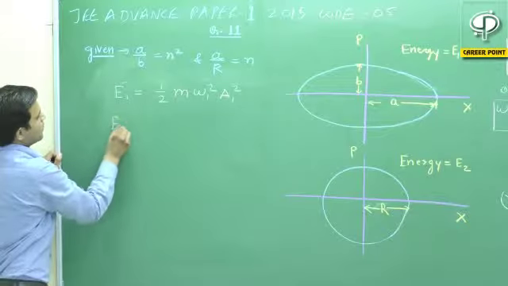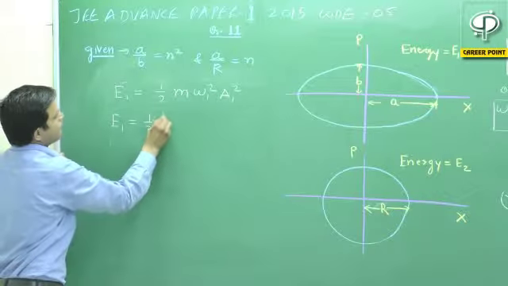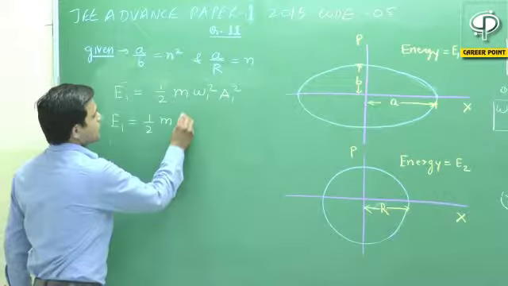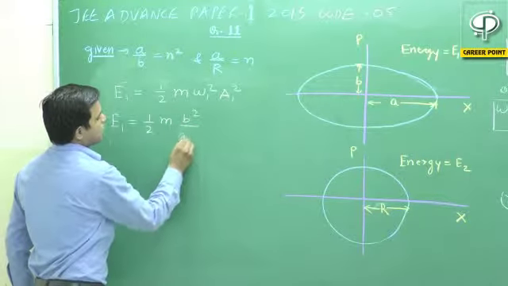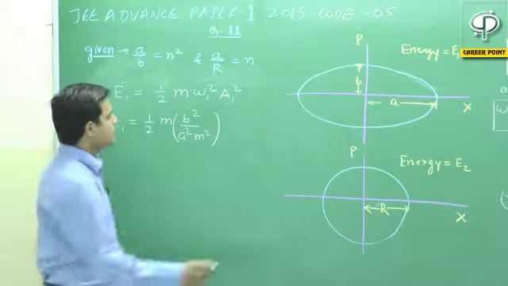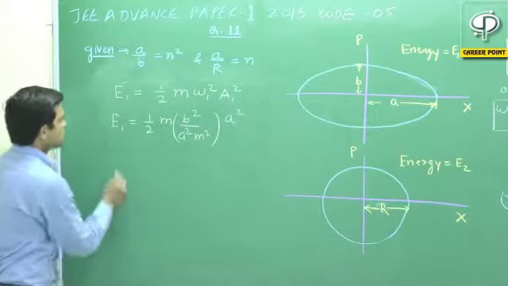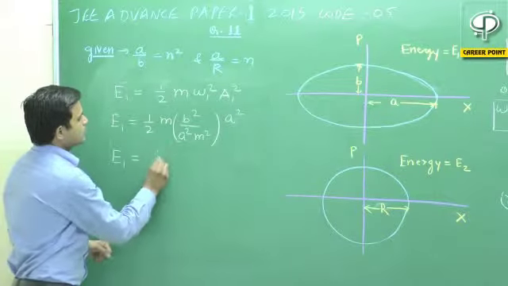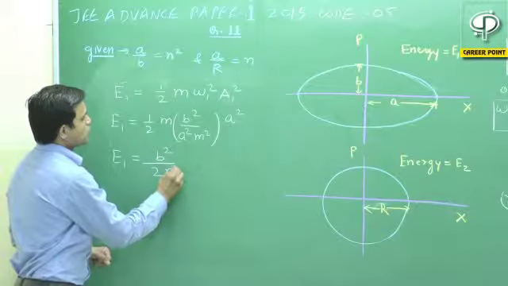So let us put the values here. We have the value of omega 1 as B square upon A square M square, and the value of amplitude A1 is given as A square. So the value of E1 can be written as B square upon 2M.